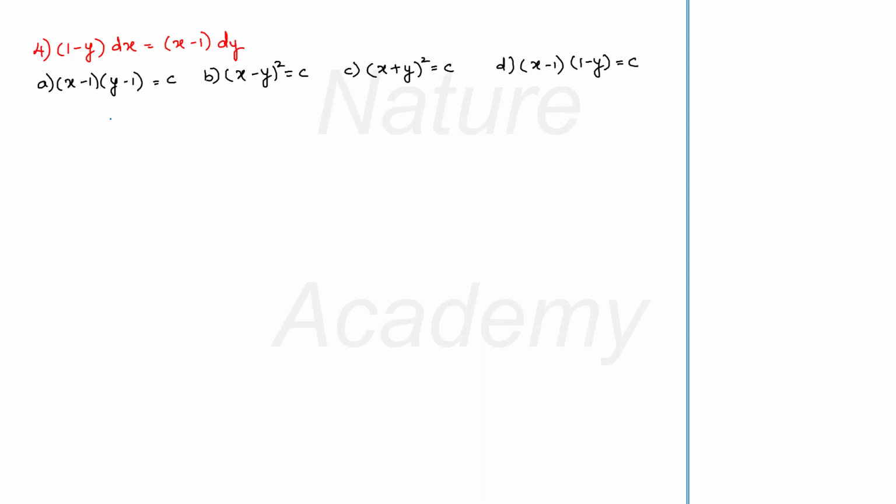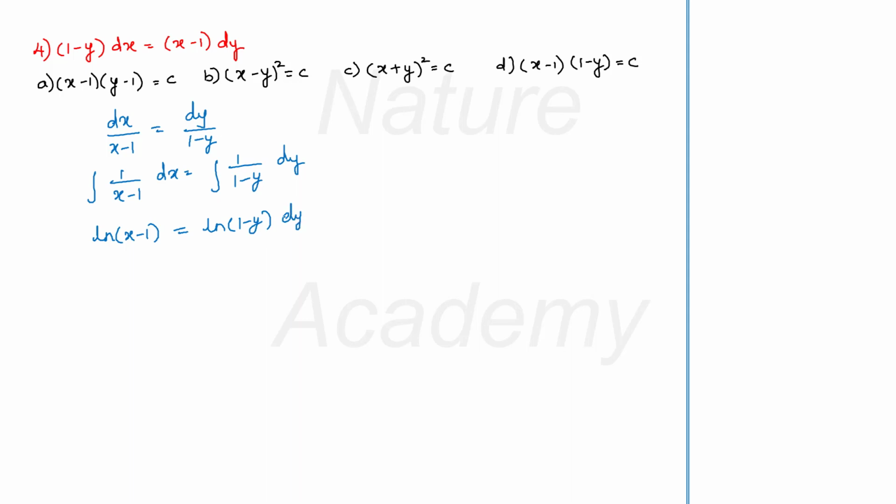I can separate the variables now. I can write it as dx by x minus 1 is equal to dy by 1 minus y. So this was my step 1. Step 2 will be integrate both sides. Integral 1 by x minus 1 into dx is equal to integral 1 by 1 minus y into dy. Now integral 1 by x is log x. So I can write it as log x minus 1 is equal to log 1 minus y. I have to add plus c, the integration constant.